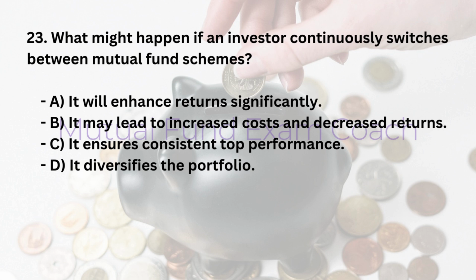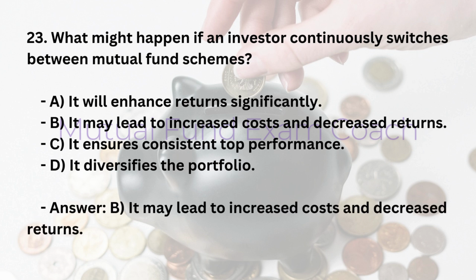23. What might happen if an investor continuously switches between mutual fund schemes? A. It will enhance returns significantly. B. It may lead to increased costs and decreased returns. C. It ensures consistent top performance. D. It diversifies the portfolio. Answer: B. It may lead to increased costs and decreased returns.